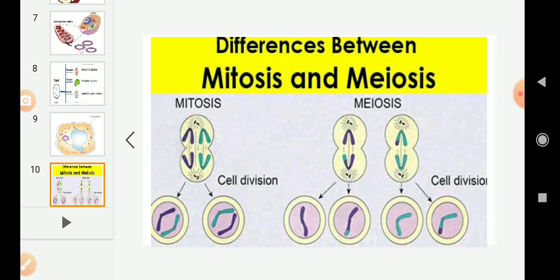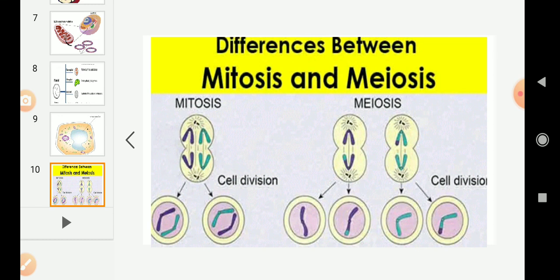All the cells in our body will undergo mitotic cell division only, except the reproductive cells. Only the reproductive cells will not undergo mitosis. Other than that, all the cells in our body, time to time, continuously will undergo the cell division process, except the gametes. Only the gametes, the reproductive cells, will undergo meiosis.